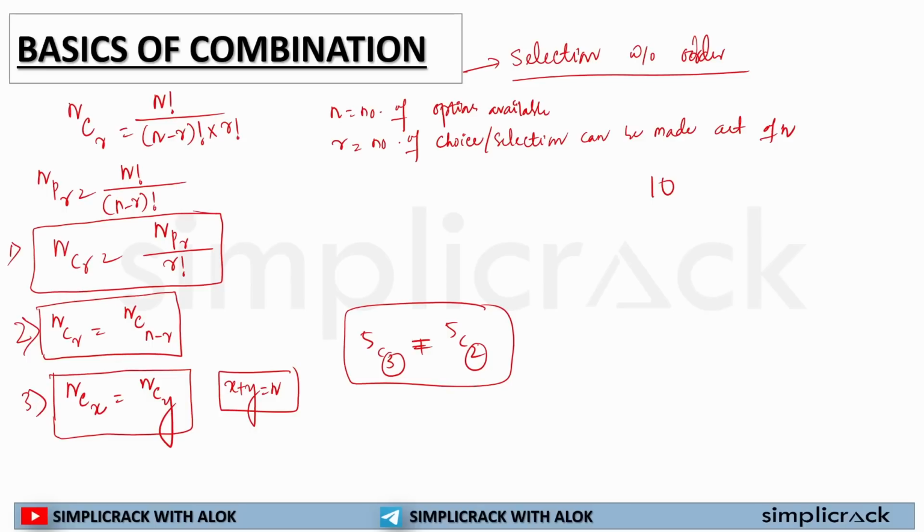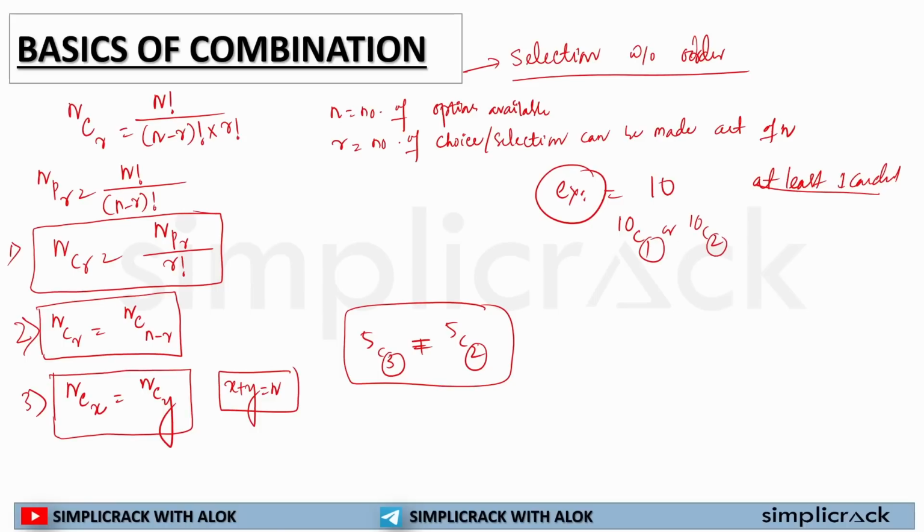You can write it like nC1, nC2. Let's understand it through an example. If you have 10 candidates for an interview, but you have to select at least one candidate, how many ways can you select? You can select 10C1 or 10C2.